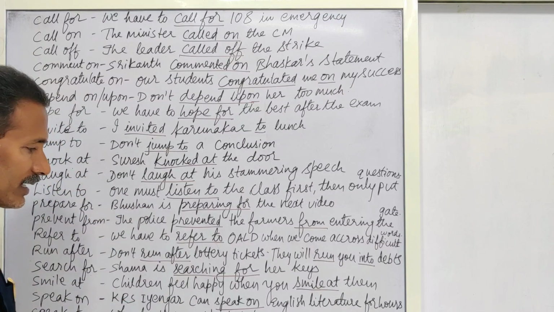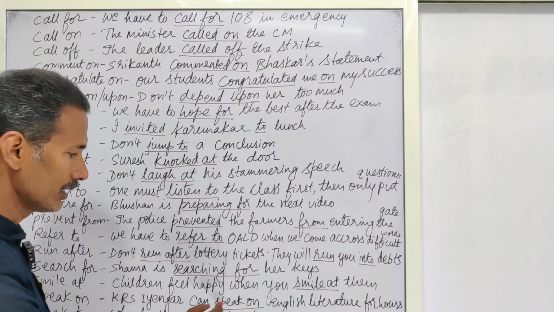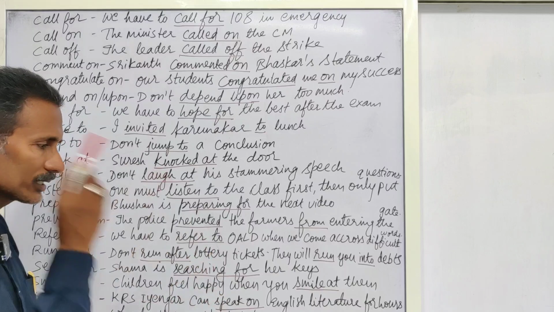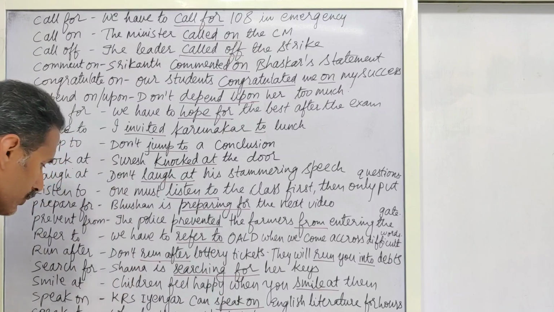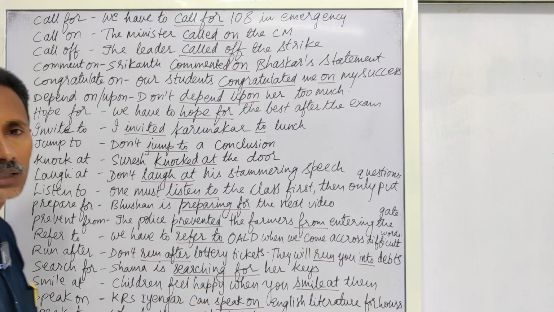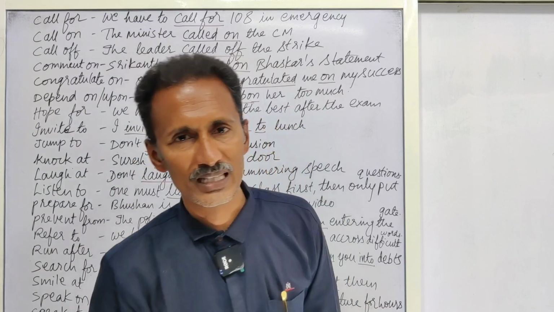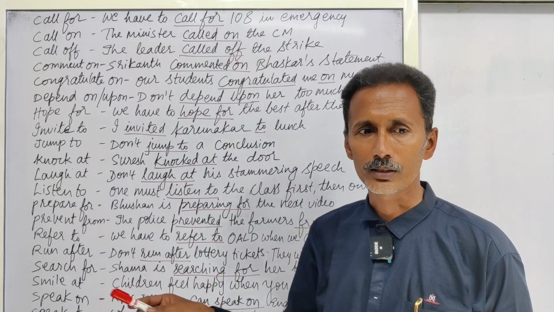Speak on. KRS Iyengar can speak on English literature for hours together. Speak on a particular subject. Okay. Next, when we want to say speak to a person, then we have to use speak to. Why don't you speak to the manager? Why don't you speak to him? Why don't you talk to the principal? Okay, talk to again. Talk to.